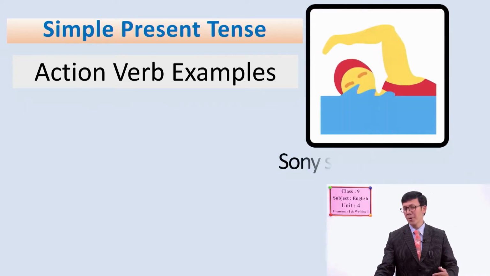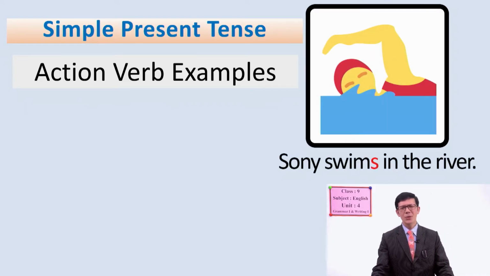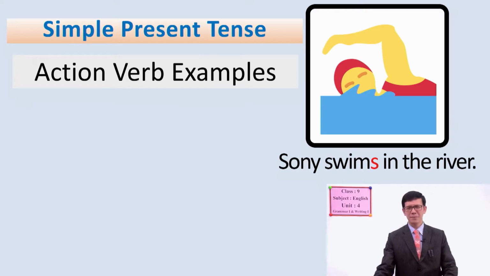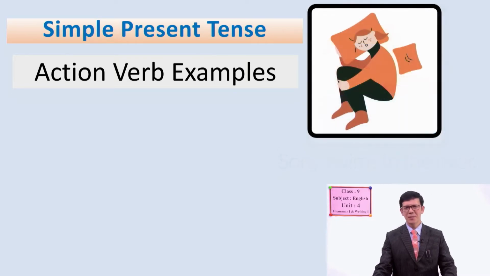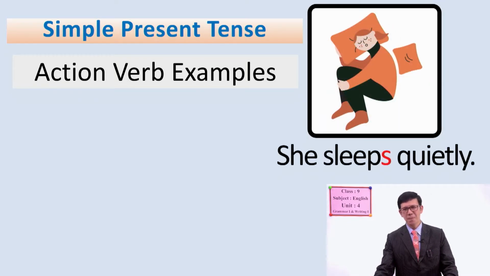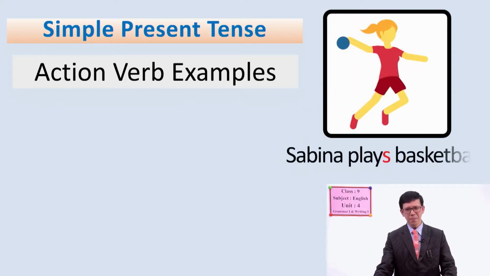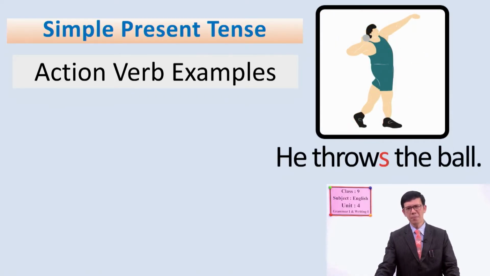We have some more examples. Look, Sony swims in the river. Right. And look, she sleeps quietly. That is another example. Look at now, Sabina plays basketball. And the next example, he throws the ball.